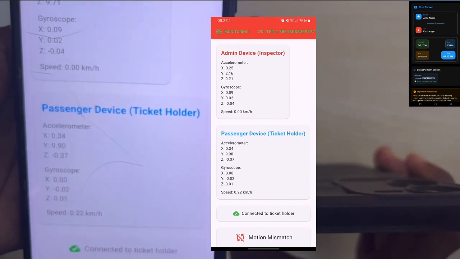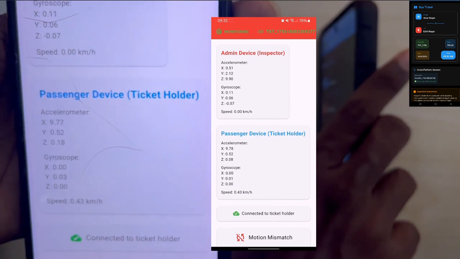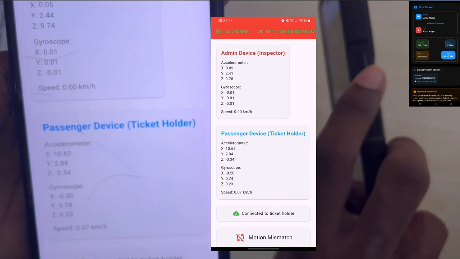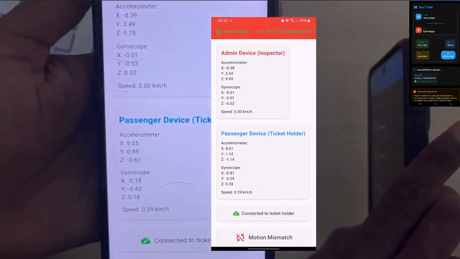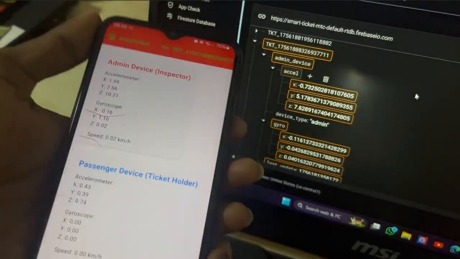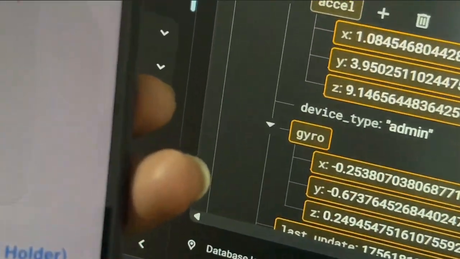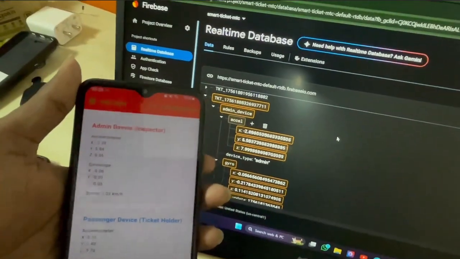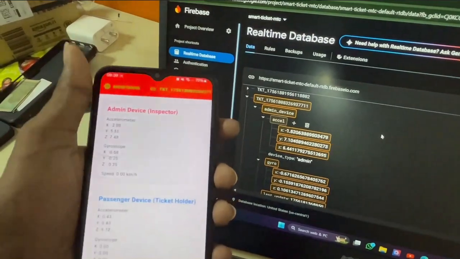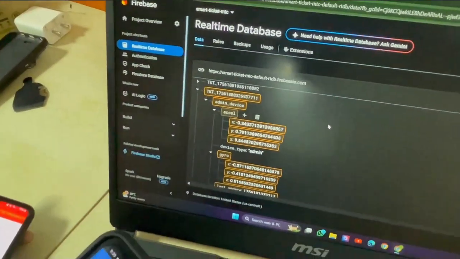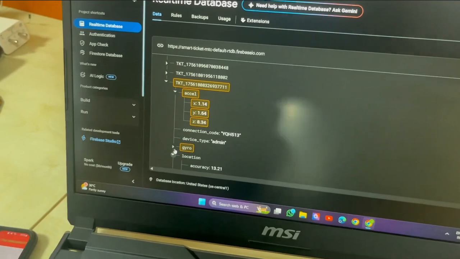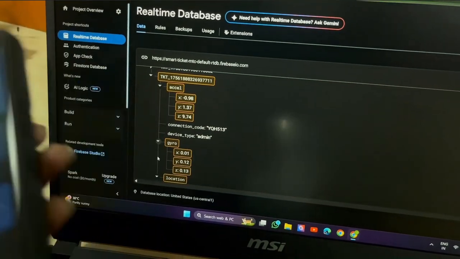We can clearly see that the device is kept at different axis positions and correspondingly the accelerometer and gyroscope values change and can be seen in the ticket inspector app. This is compared and a fraud detection warning is shown on mismatch. The accelerometer and gyroscope values of the host are continuously getting updated in Firebase, which can be seen here. On changing the position, the values keep on changing. Not only this, the accelerometer and gyroscope values of the passenger are also continuously getting updated and can also be seen in Firebase. And visible changes are also seen based on the received data.